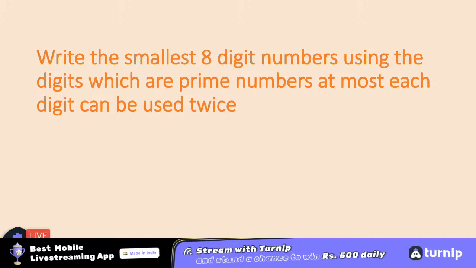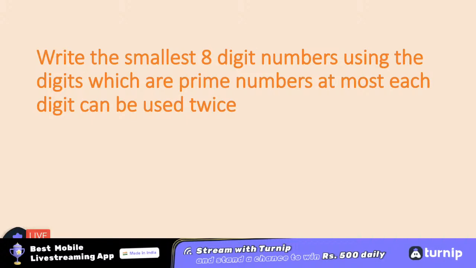Now, smallest 8-digit number. Again, you need to make the smallest 8-digit number using the digits which are prime numbers. Again, there is a condition that you have to use the digits which are prime numbers, and at most each digit can be used twice. So hurry up, think of a number which is the smallest 8-digit.